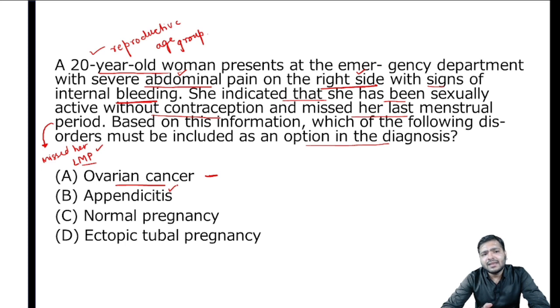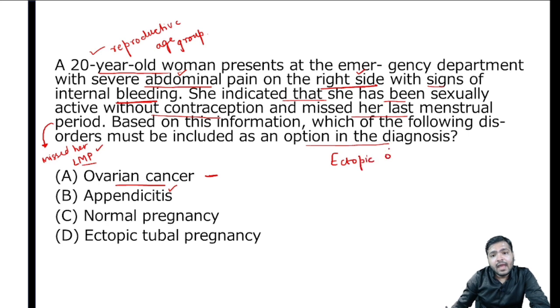Severe abdominal pain and internal bleeding can be appendicitis also. Appendicitis presents with the same symptoms as ectopic pregnancy. That's why I always say that ectopic pregnancy and appendicitis are differential diagnoses of each other.